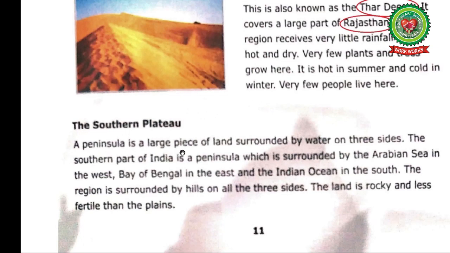A peninsula is a large piece of land surrounded by water on three sides. The southern part of India is peninsula, which is surrounded by the Arabian Sea in the west, Bay of Bengal in the east, and the Indian Ocean in the south. The region is surrounded by hills on all three sides. The land is rocky and less fertile than plains.